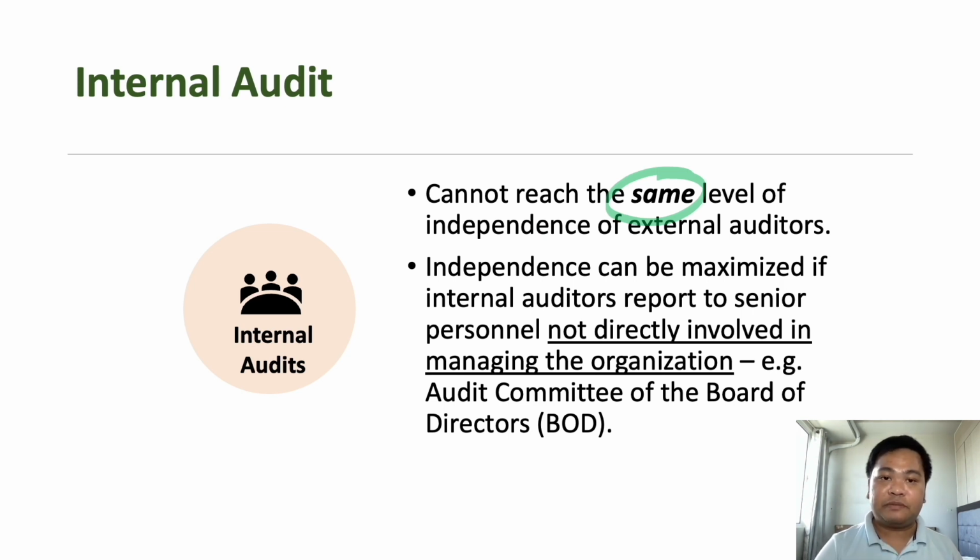Because at the end of the day, as mentioned earlier, internal auditors are employed by the entity or by the company. Okay? So therefore, independence can be maximized if internal auditors report to senior personnel or officers not directly involved in the management of the organization. So, for example, they report directly to the audit committee of the board of directors. Because the audit committee of the board of directors consists of independent directors.